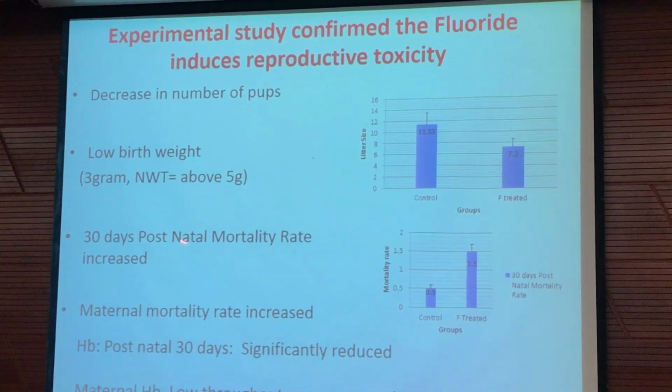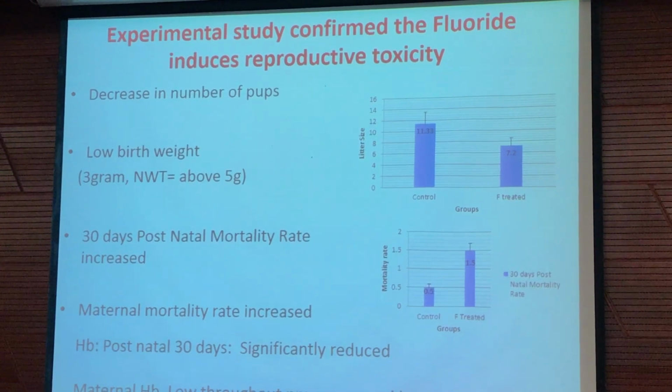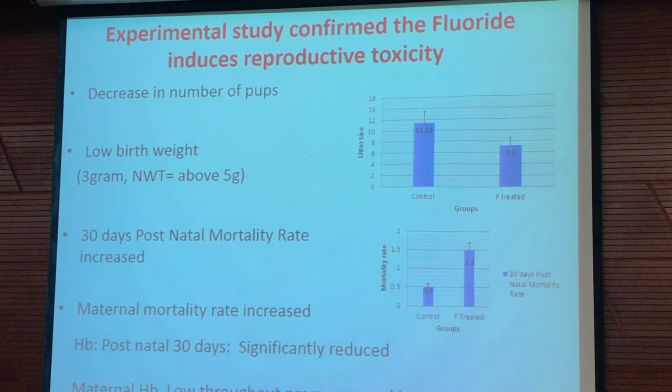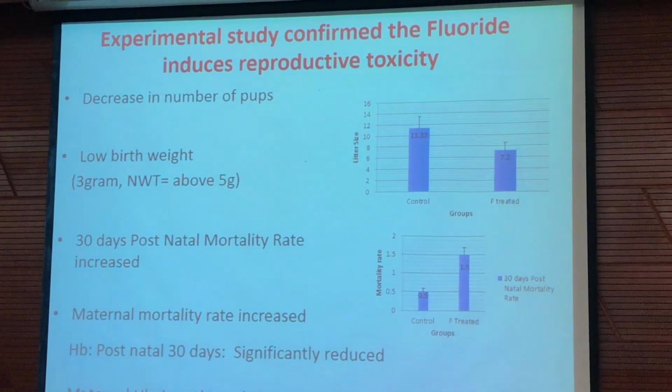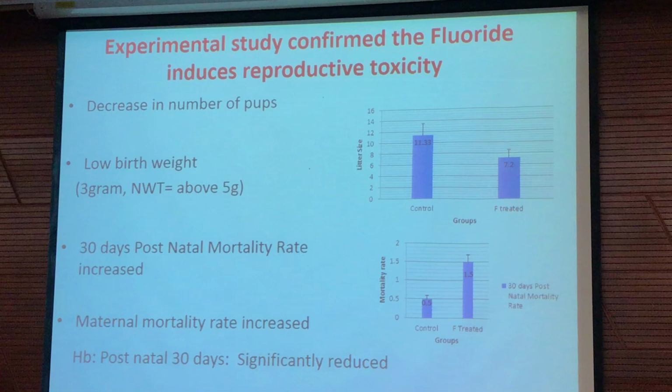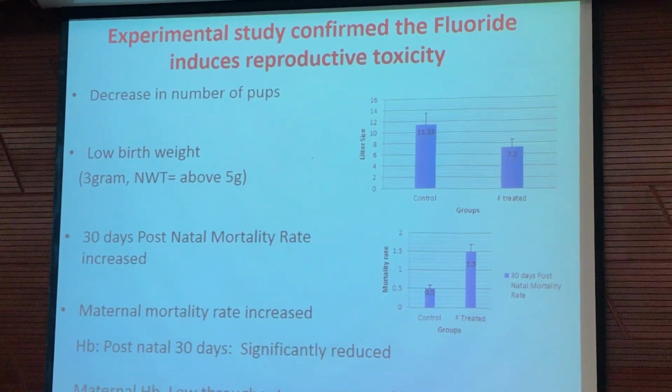The 30 days postnatal mortality rate was also very high. Maternal and pup mortality rate was high. Hemoglobin, in both the maternal and the pups, is remarkably lower than that of the normals.